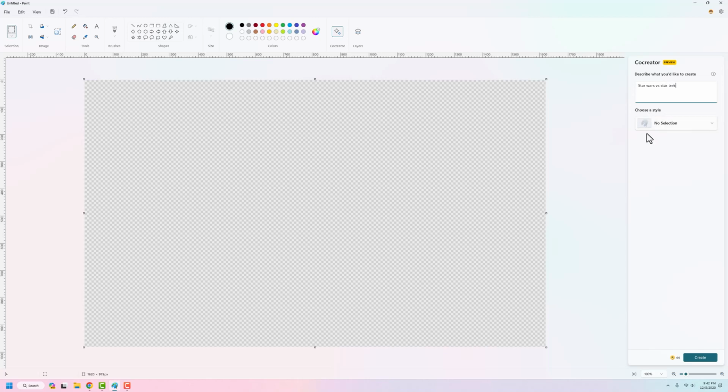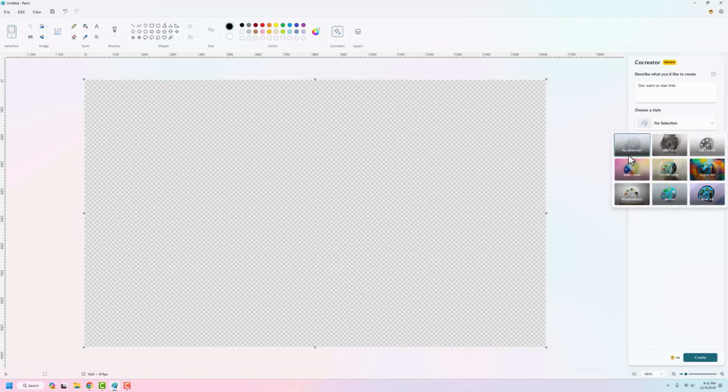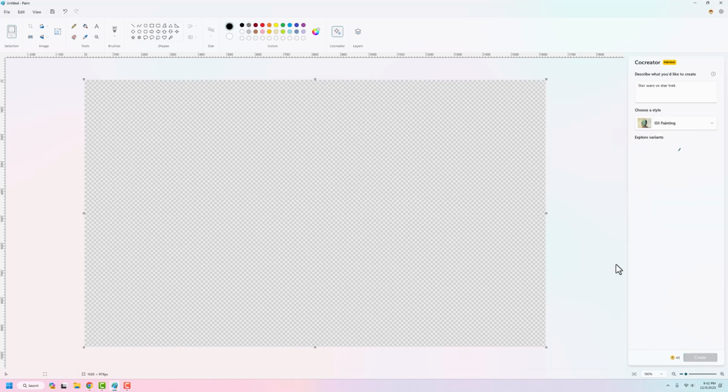It helps when you spell things properly. And then you also have a style. You can go no selection, charcoal, ink, watercolor, oil painting. I think an oil painting would look great. But we have digital art, photorealistic, anime, and pixel art. Pixel art's fun too. Let's go with oil painting and create. It's going to go explore the variants, and it's going to pop out 3 different options for you.